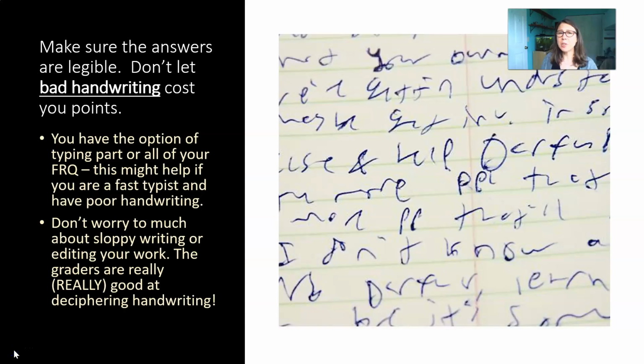All right, the next tip is make sure your answers are legible. Here's where it might be advantageous this year to type your FRQ, especially if you're a fast typer. If you have sloppy handwriting and you don't have the option of typing, then just be really clear in your handwriting, print anything that you can, use blue or black pen, and skip lines. You can always underline or emphasize key words so that things stand out, but just try and slow down and take your time. The readers are really good at deciphering bad handwriting, so if you get in a rush or you get fatigued, don't worry about it. There will be somebody that has your back that's trying to give you the point, and they'll spend a lot of time trying to decipher your handwriting.